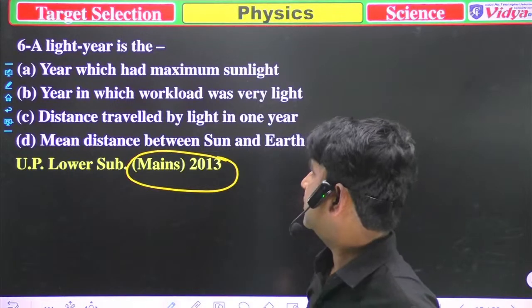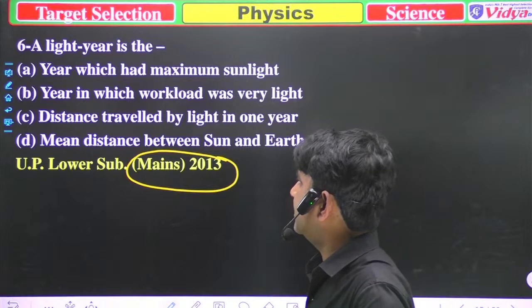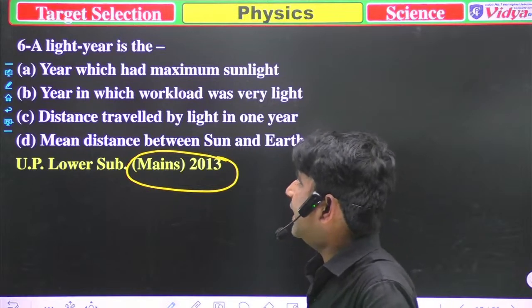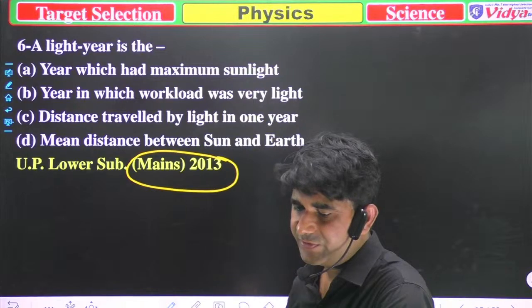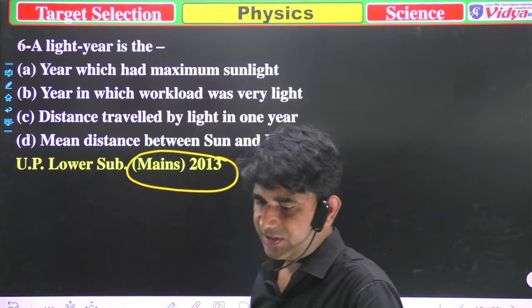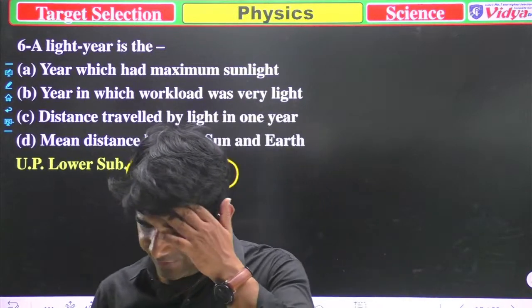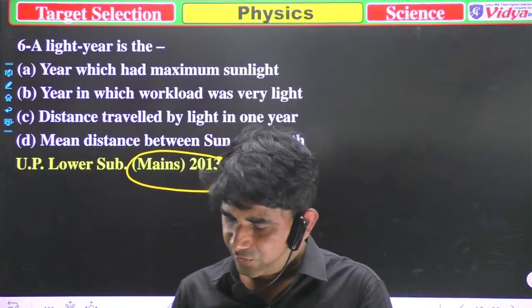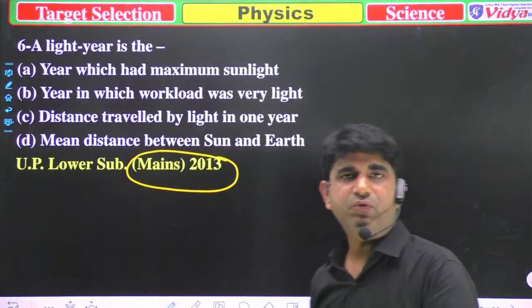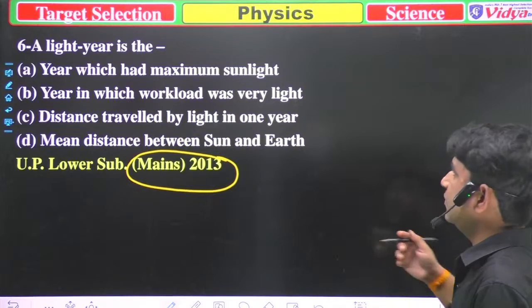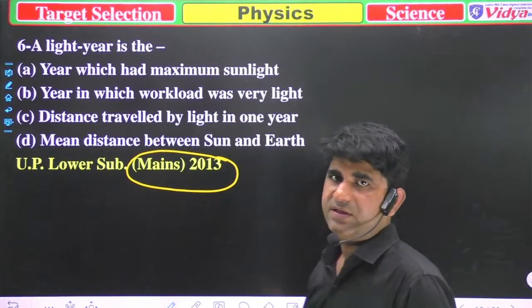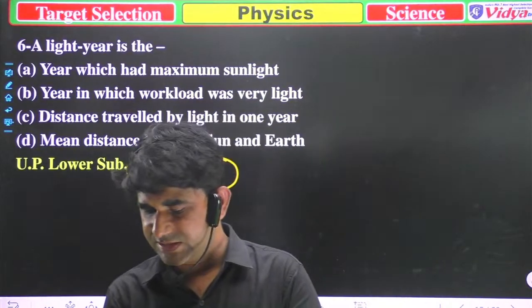That is question number 6. A light year is the, because in the previous question I have discussed about the light year, what is light year. Again I'm saying, one light year is equal to the distance traveled